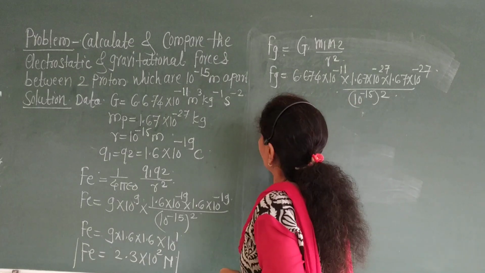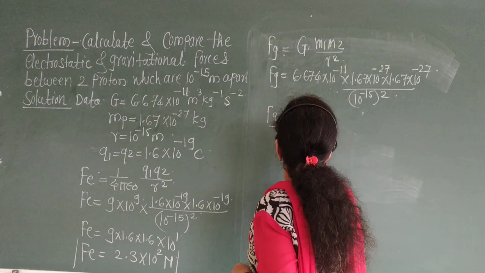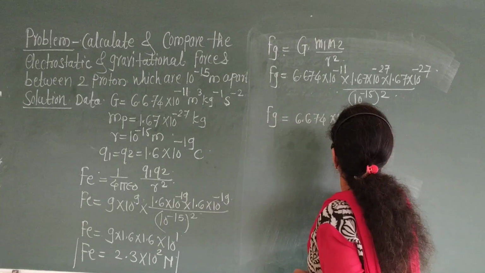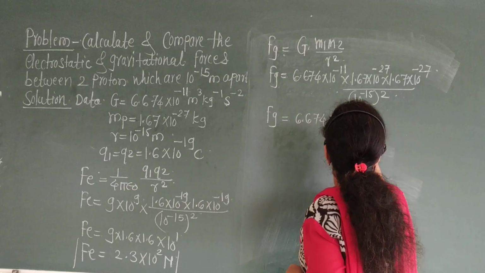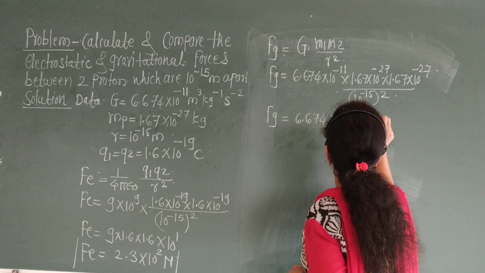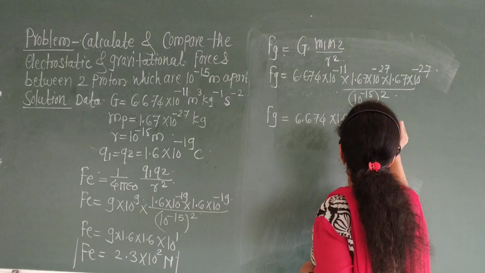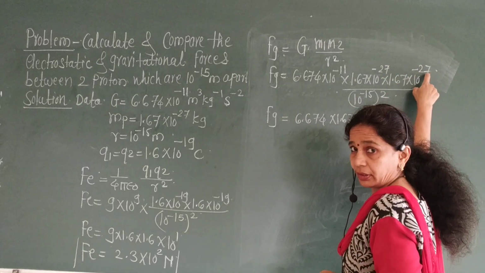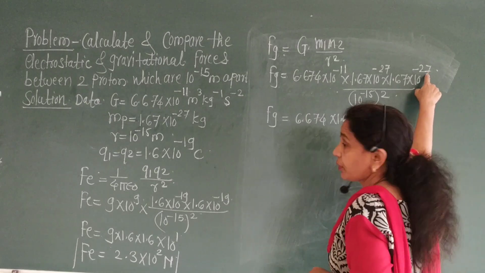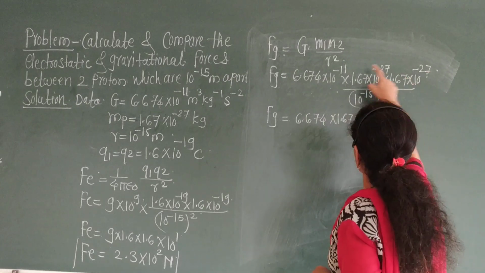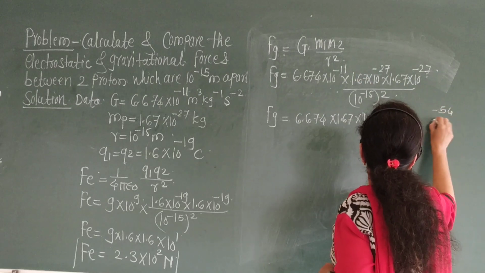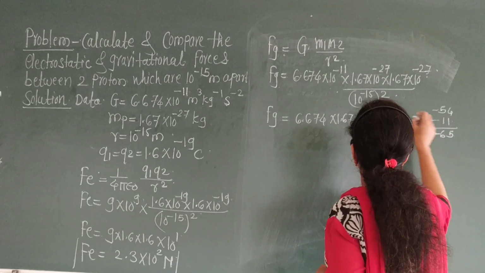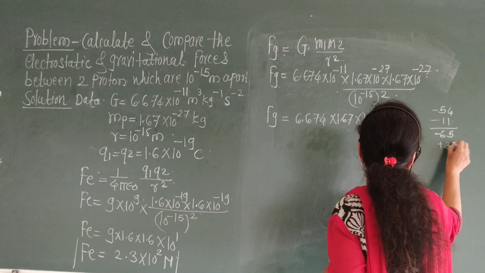Therefore, Fg is equal to 6.674 into 1.67 into 1.67 into 10 raised to minus 27, minus 27. Therefore, it becomes 54, minus 54 and minus 11. Therefore, it becomes minus 65, and this is plus 30.